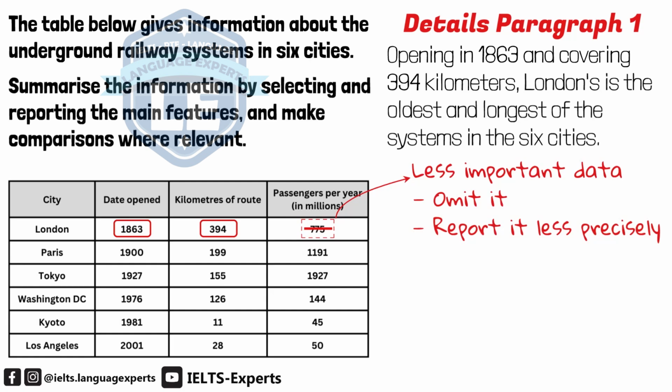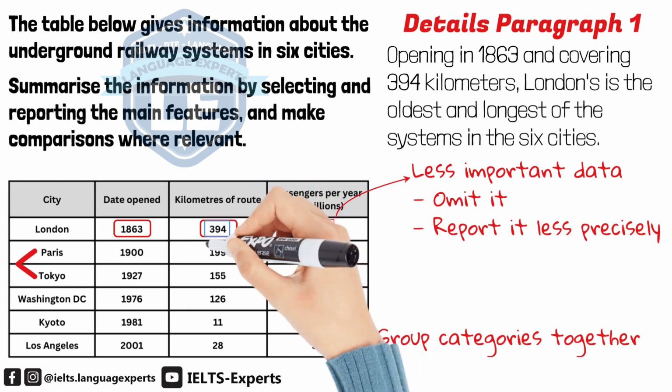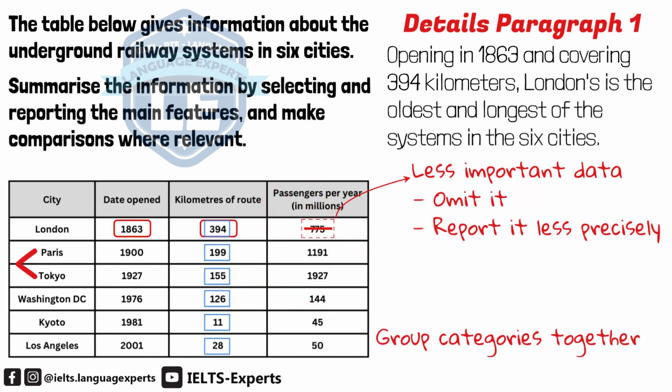So for Paris and Tokyo, I will group them together to report. It's very important to group some categories together when there is a lot of data. If you report every single city one by one, I guarantee you that you will soon run out of vocabulary and grammar constructions. I mean, how are you able to say the same thing in 6 different ways?